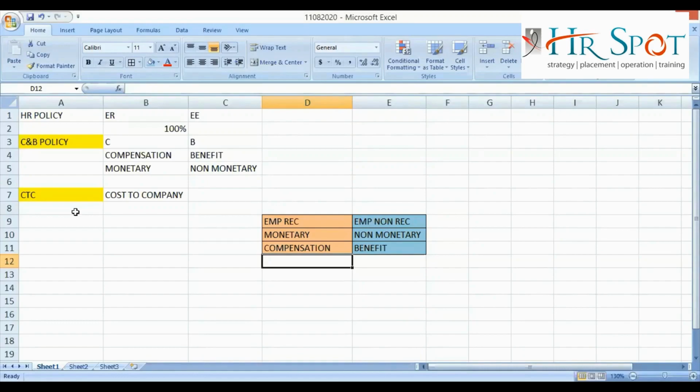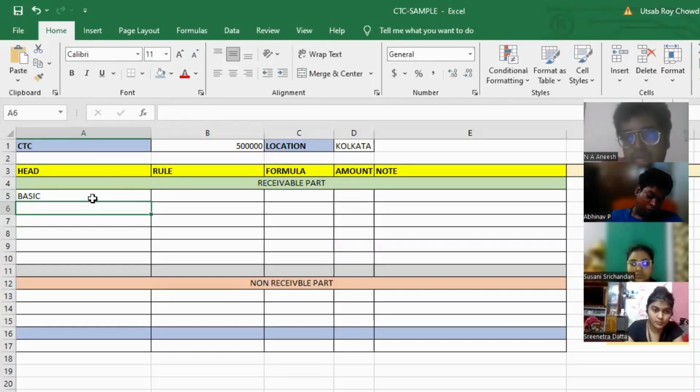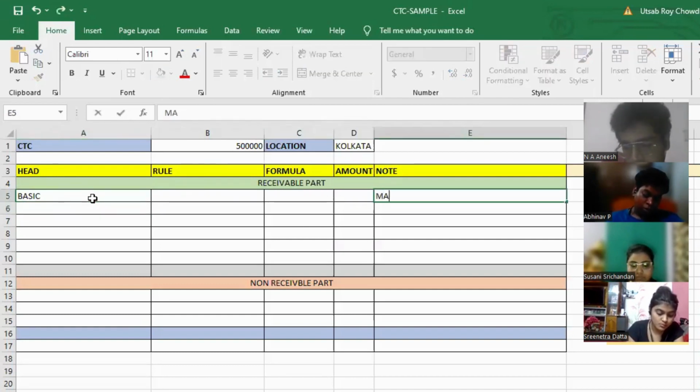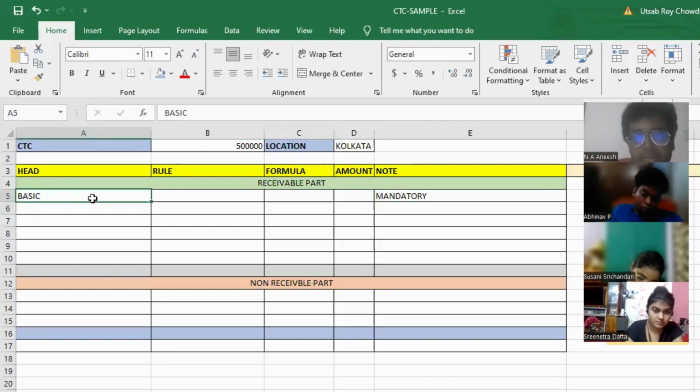Yes. Now, there is one component which is actually a mandatory component, that is called basic. Remember, basic is a mandatory component that you have to have in your salary structure or CTC structure. So this is the mandatory component of any CTC structure, that is called basic.